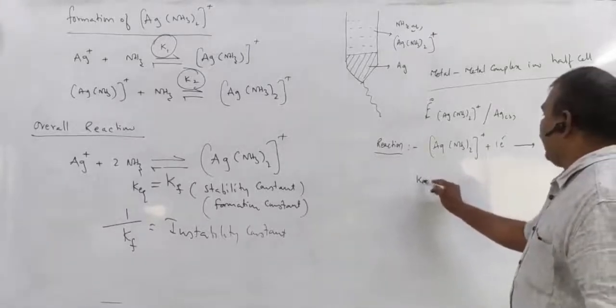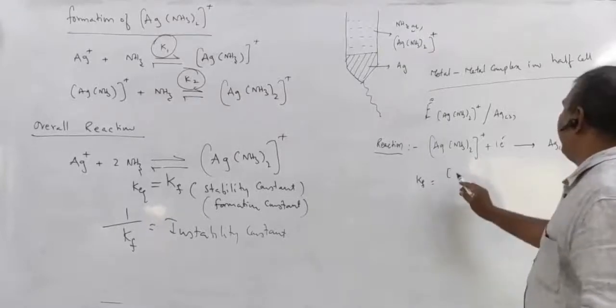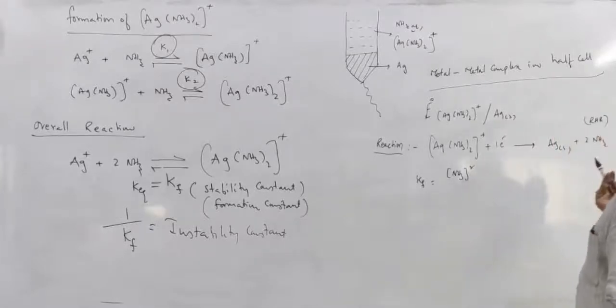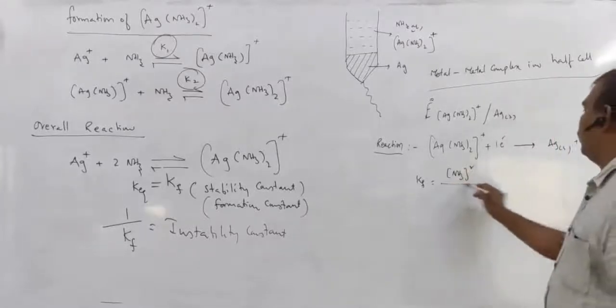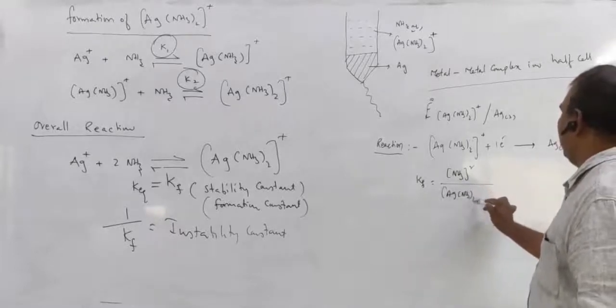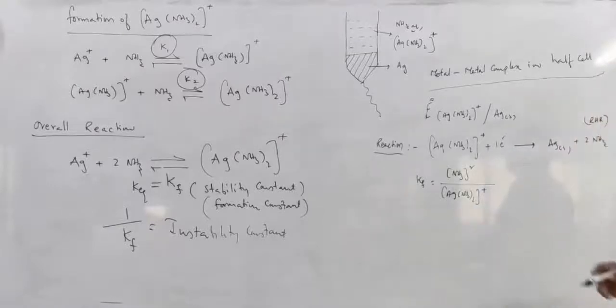Now for this, Kf is equal to the concentration of Ag(NH3)2 plus ion divided by Ag solid times NH3 squared. Ag solid, the active mass is 1 only. So Kf is the concentration of Ag(NH3)2 plus ion over NH3 squared. This is the Kf value. Right?